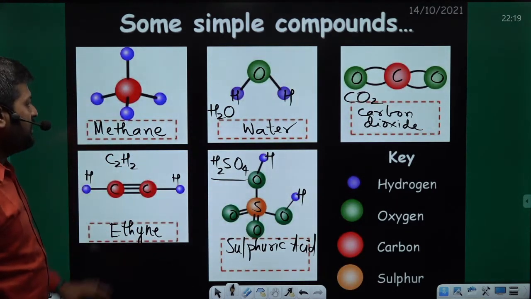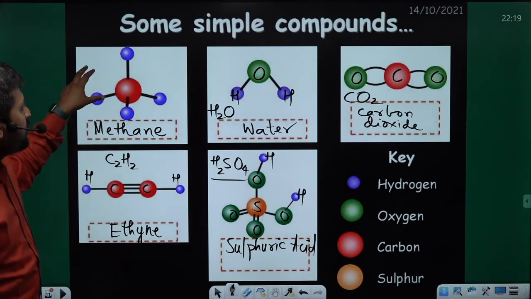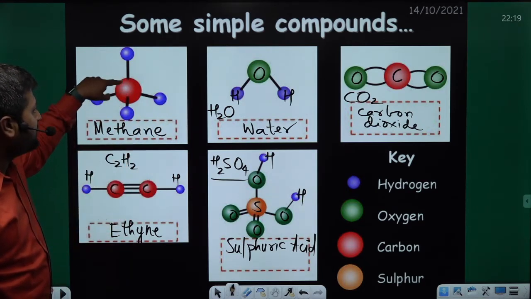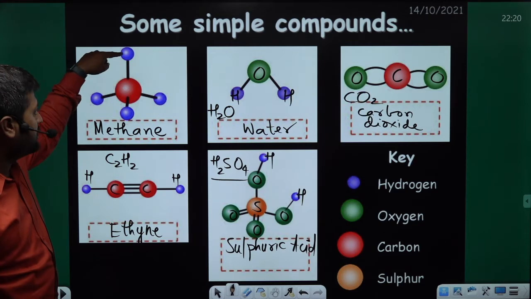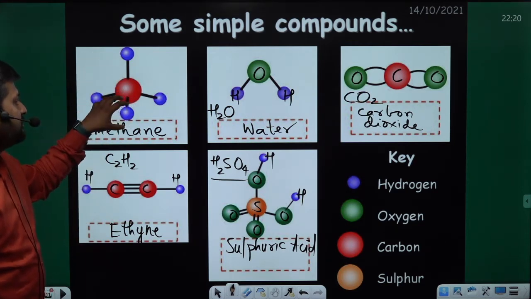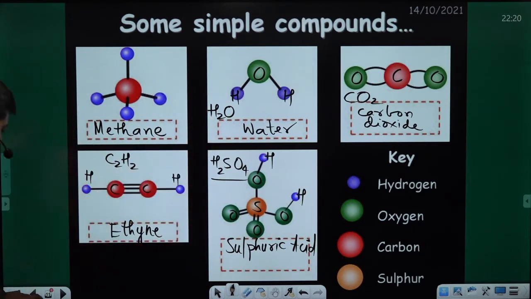Okay. So compounds, now you got the definition that when 2 or more different atoms join through a bond, the black line is the bond. So when 2 or more different atoms join through a bond, they form a compound. Okay.